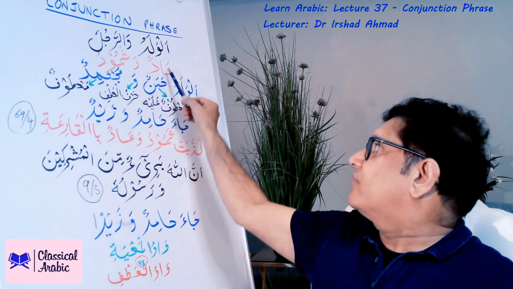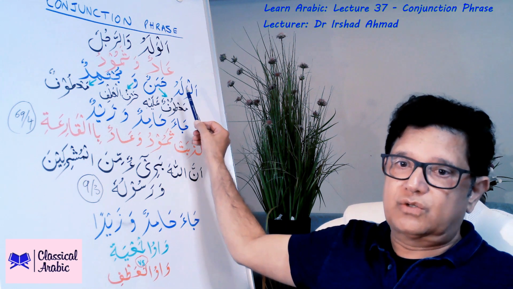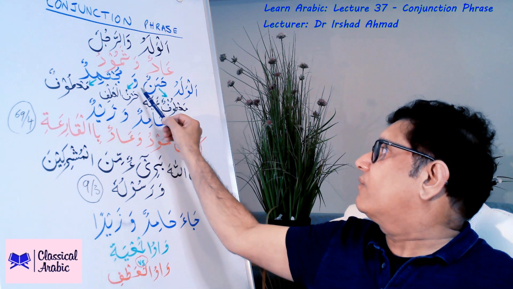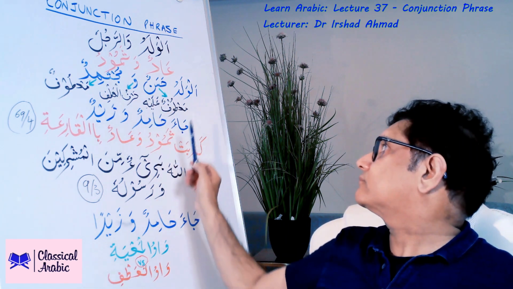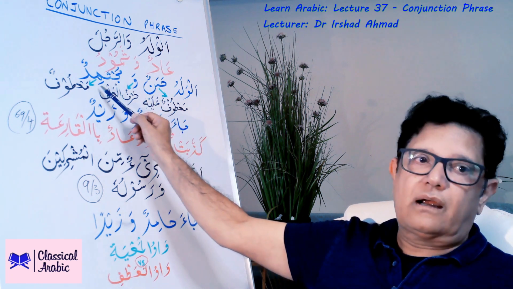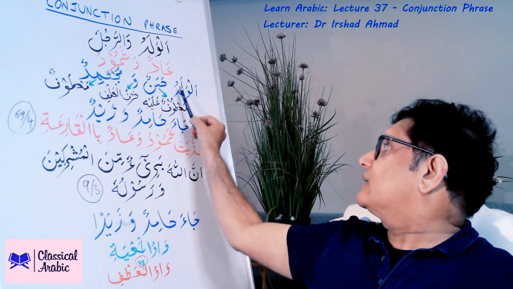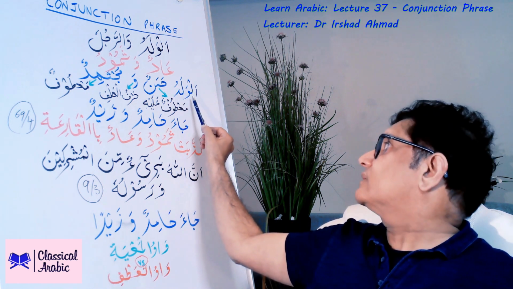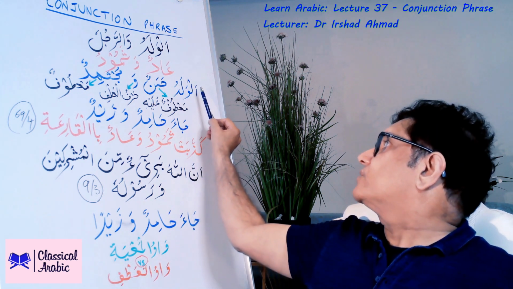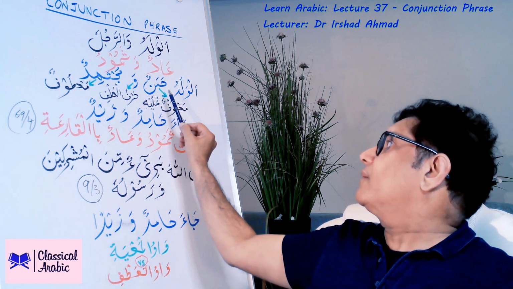These were simple phrases. We can make a sentence, jumla ismiya. We can say al waladu hasanun wa mujtahidun. The boy is clever and hardworking. So al waladu, this sentence is starting with an ism. So this is jumla ismiya. And in jumla ismiya, this is our mubtada. And if this is our mubtada, the rest is going to be our khabar.